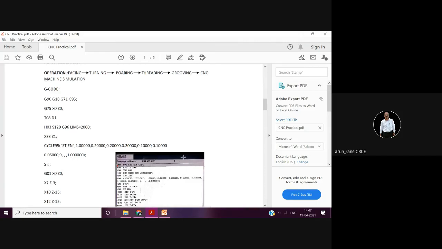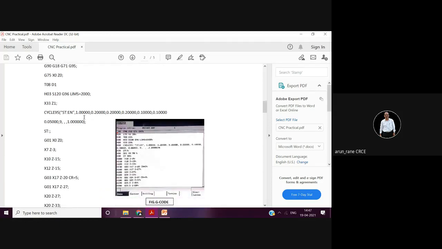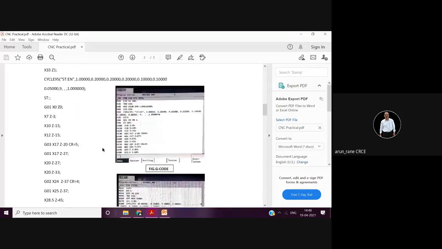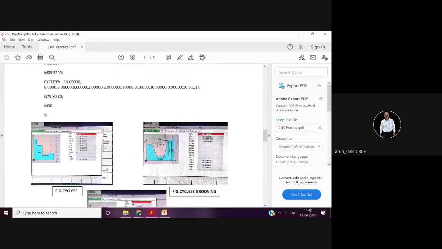Then cycle 95 is the rough turning cycle. Cycle 95 is the rough cutting cycle. This cycle 95 is given in the programming manual, what it stands for and what each value is. This 0.2 is the stock, that is the finishing allowance on the diameter. This 0.2 is the finishing allowance on the length. 0.1 is the finishing allowance on the profile in X and Z. And this 1 mm is nothing but the depth of cut. I'll be happy if you can describe this cycle 95 like this.